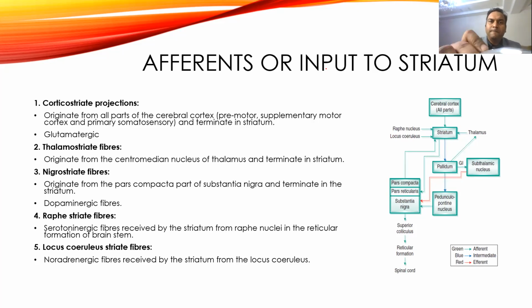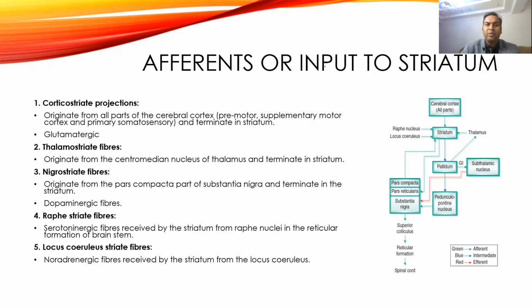Now come to the input, coming to the basal ganglia, that comes directly to the striatum. So it first comes from the cortex. The major input comes from the cortex, all those things are coming from the cortex. So from the cerebral cortex, it gets inputs from the premotor cortex, supplementary motor cortex, and also from the sensory cortex, and they directly terminate into the striatum, and these are usually glutamatergic neurons.